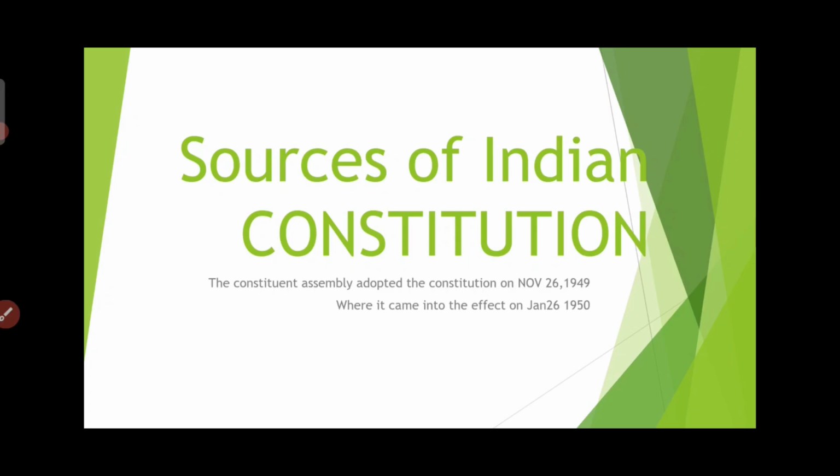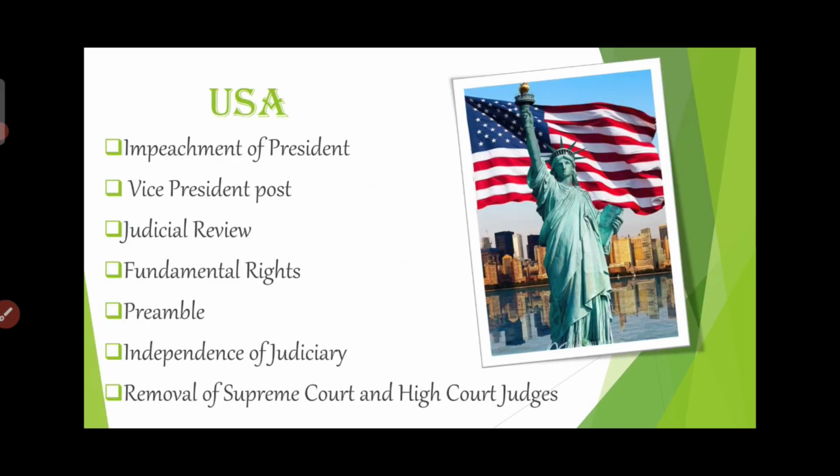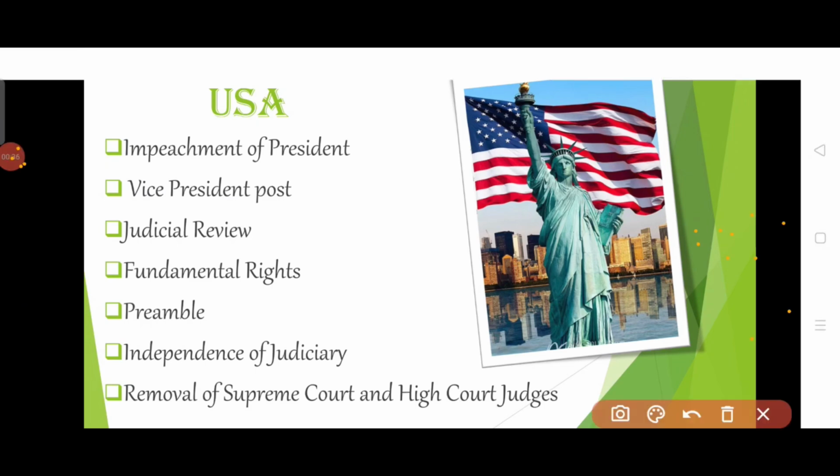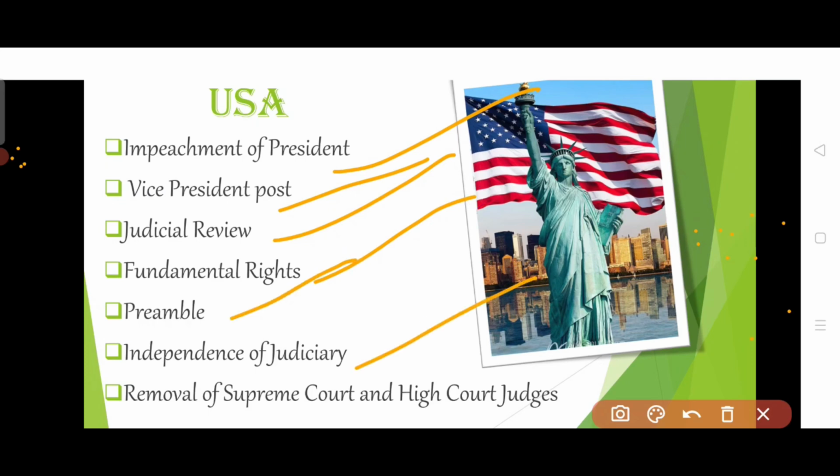Sources of the Indian Constitution that were framed from different countries. First we'll learn what we have adopted from the US. From the USA Constitution, we have adopted impeachment of president, vice president post, judicial review, fundamental rights, preamble, independence of judiciary, removal of Supreme Court and High Court judges. How to remember all these without any confusion?